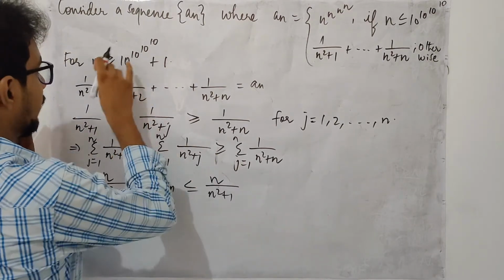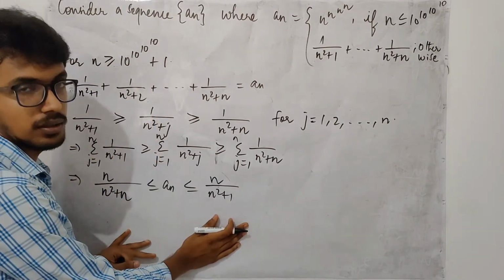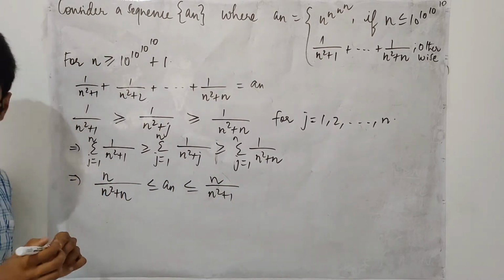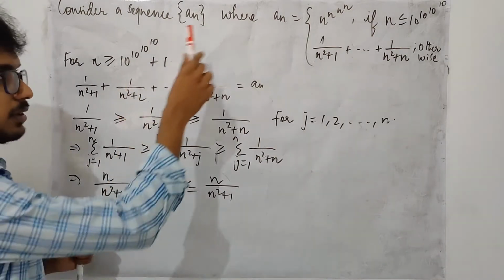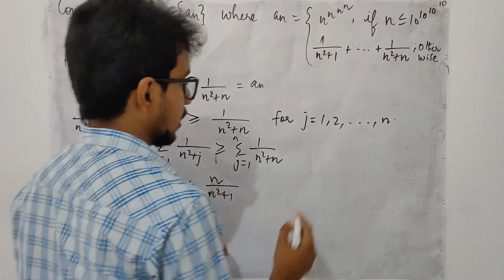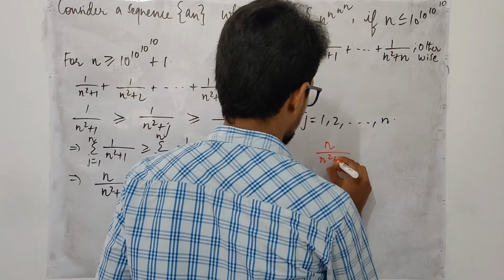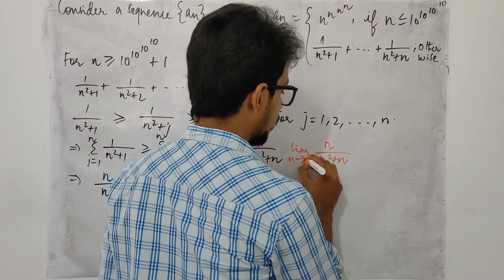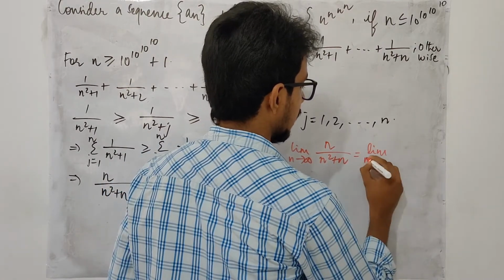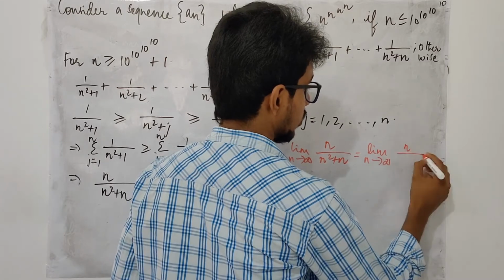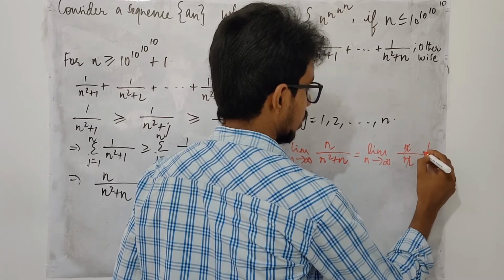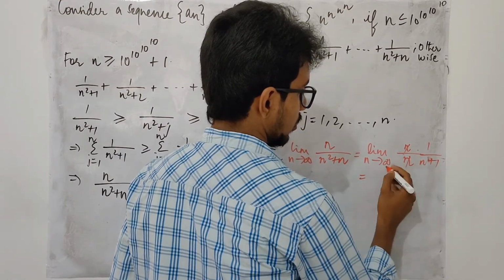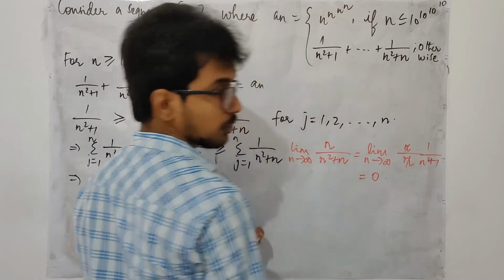Now, after a certain stage, we have this. Now we will have to examine the convergence of these two terms so that we can talk about the convergence of the sequence a_n. Consider n upon n square plus n. Take limit n approaches infinity. What happens? You can take n outside, so n gets cancelled and 1 upon n plus 1. So when you make n approach infinity, this approaches 0.